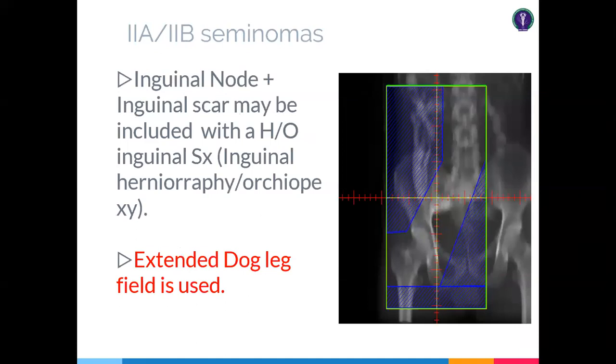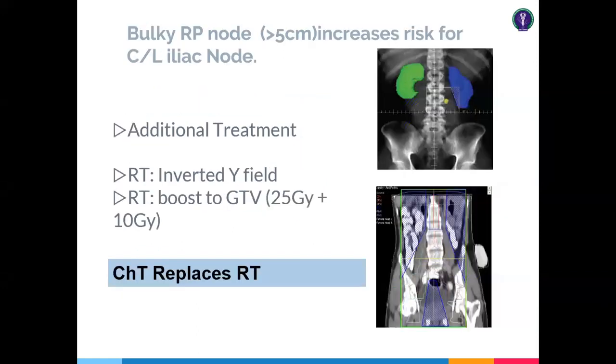And the extended dogleg field is also important previously. When extended dogleg fields are used, it means you have to incorporate the inguinal lymph nodes also. When to incorporate inguinal lymph nodes? If there is an inguinal lymph node positive, number one, or an inguinal incision is there, like a history of inguinal surgery. So these are the situations where you have to include the inguinal lymph nodes.